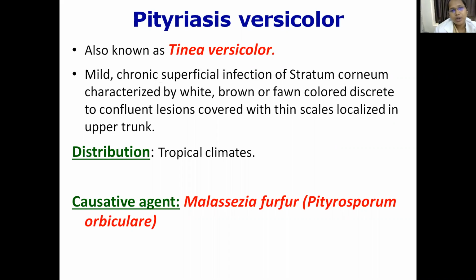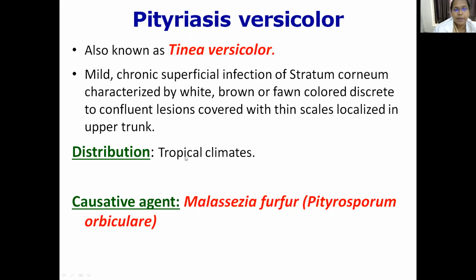This is also known as Tinea versicolor, which is manifested by mild chronic superficial infection of the stratum corneum, characterized by white, brown or fawn colored, discrete or confluent lesions covered with thin scales, which are localized mainly in the upper trunk.